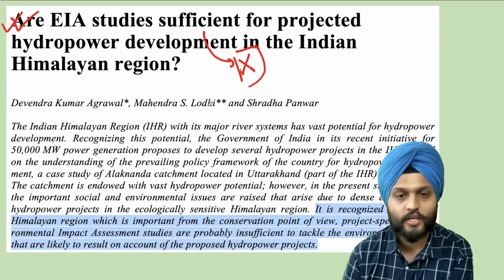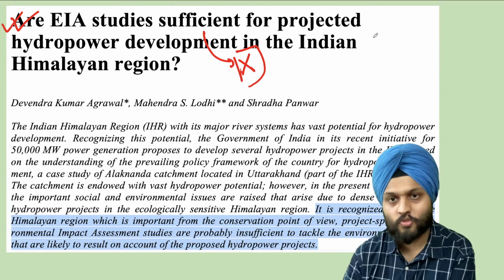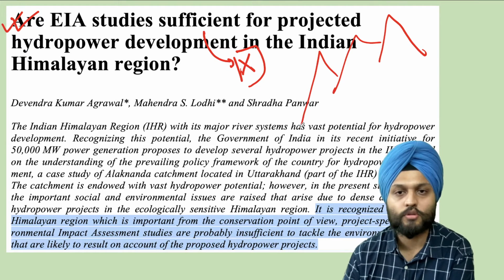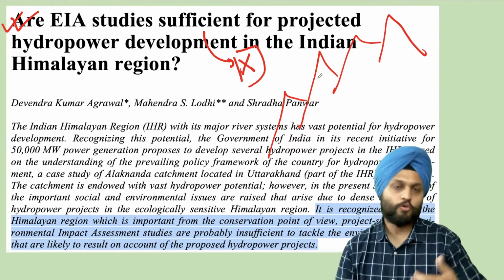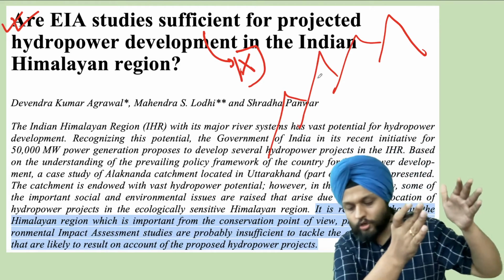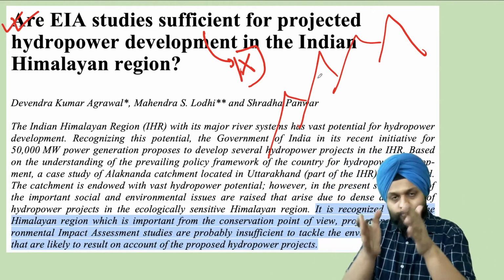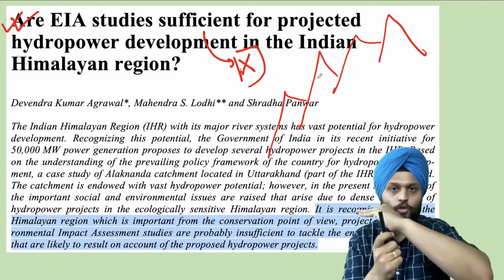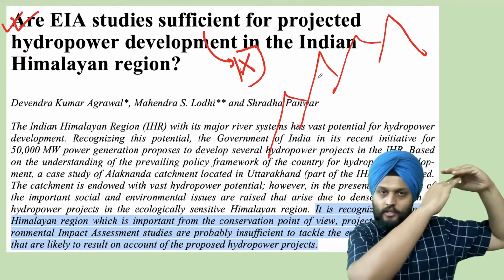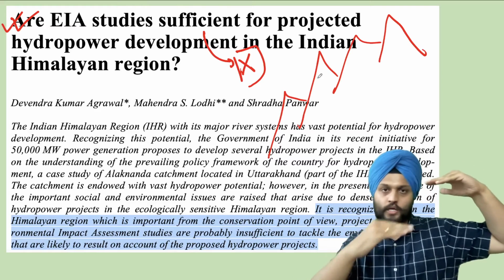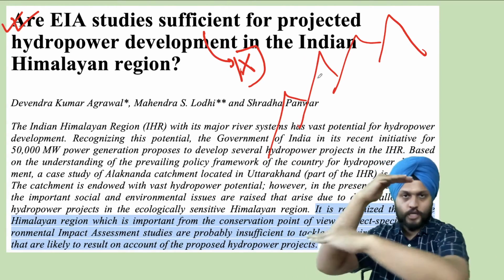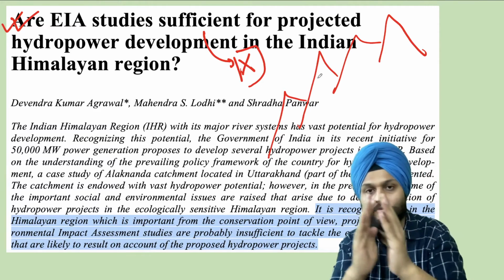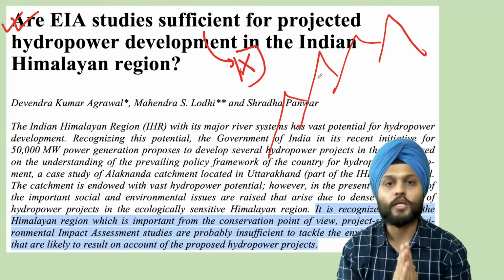And why it is saying so is that Himalayas are mountains, and there is a series of mountains. And dams, as you know, collect water. Then the water flows downstream. When it flows downstream, the turbine moves with the flow of the water. Again, you can have a dam over here, then another dam over here, then another. So there is a series of dams that can be created.